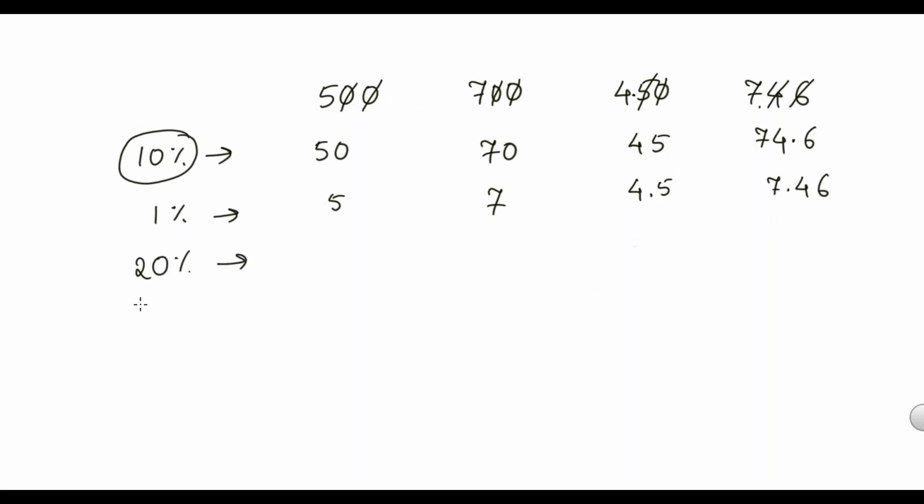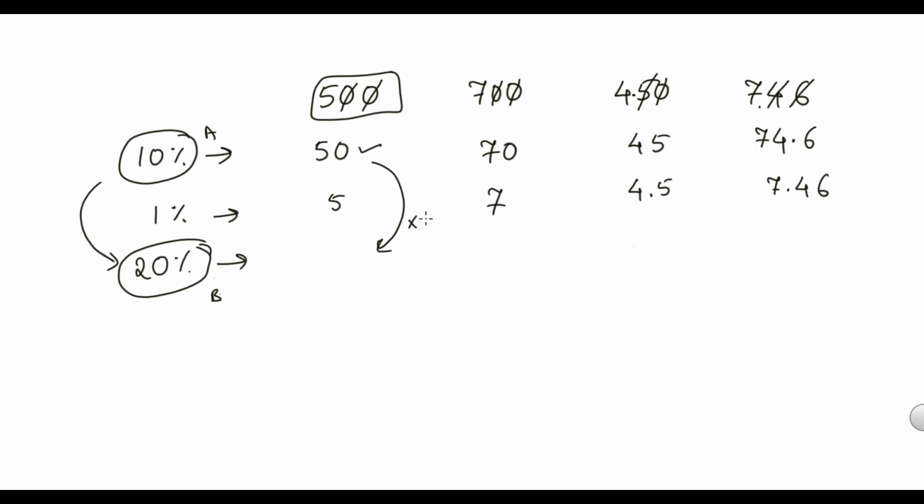20% is nothing but double of 10%. Assume in a score out of 500, one student has scored 10%. Let's say student A has scored 10%. So 10% of 500 is 50. If another student B has scored 20%, B has scored double of A. In terms of percentage, B's percentage is double of A's, so B's marks should also be double of A's marks.